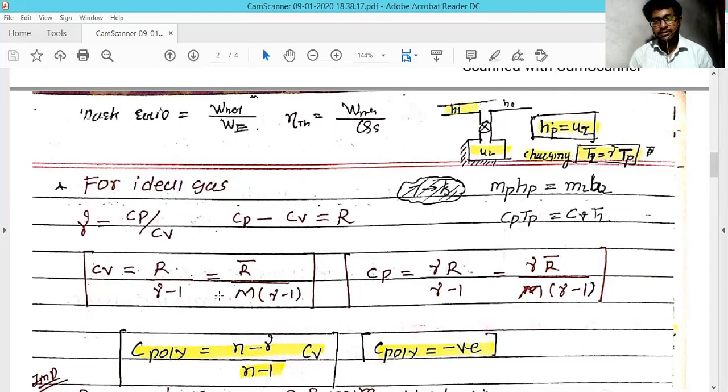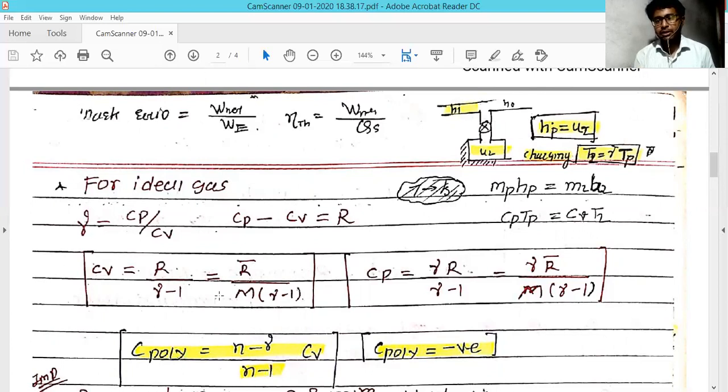After some time in the charging process, the final temperature of the tank becomes T2, and T2 turns out to be gamma multiplied by Tp, the temperature of the pipe.